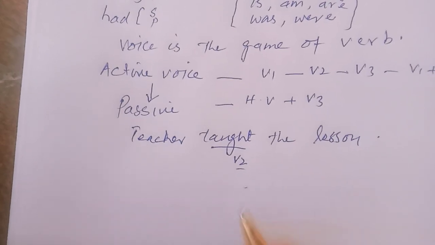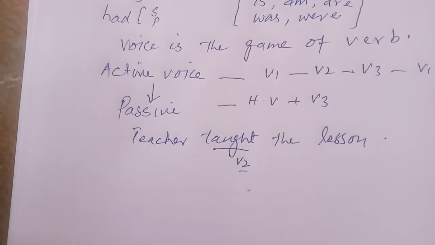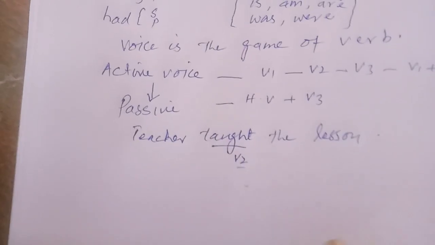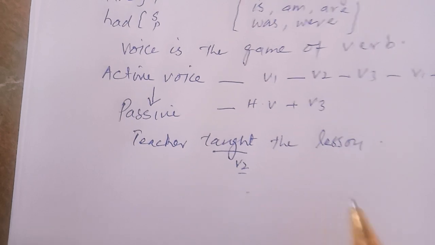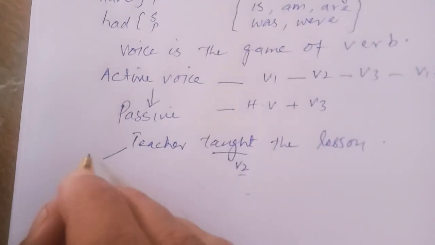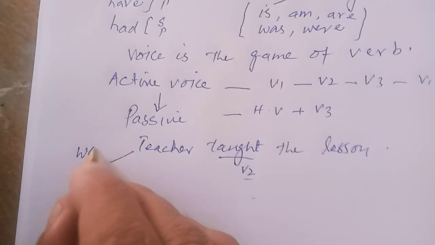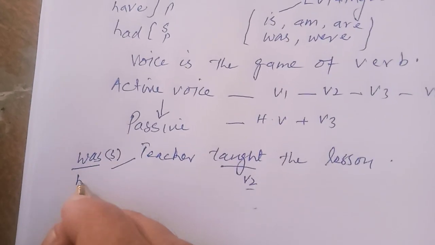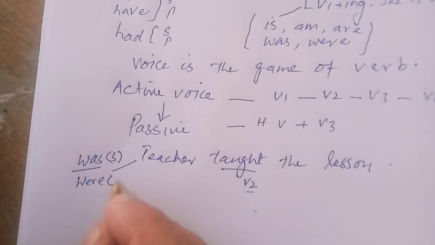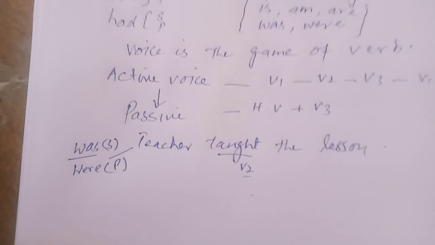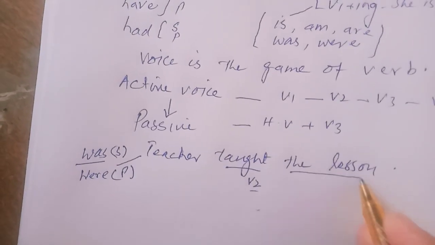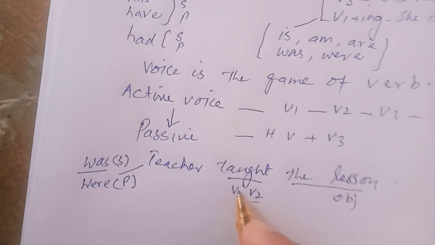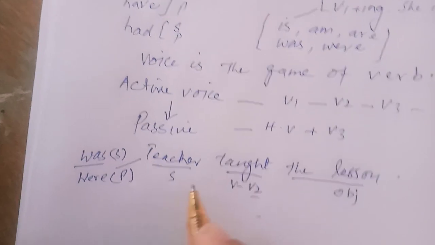Where there is used second form of the verb, it means that we are dealing with past simple. And for past simple, we go for the use of was in case of singular and were in case of plural subject. In this sentence, the lesson is object, V2 is verb, and teacher is subject.